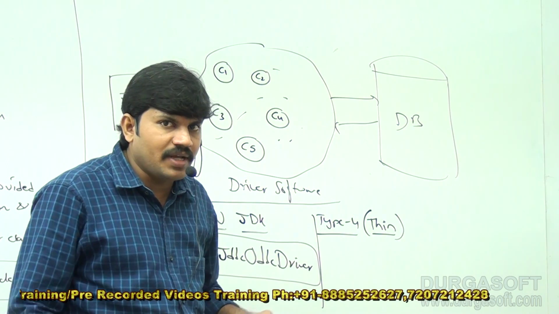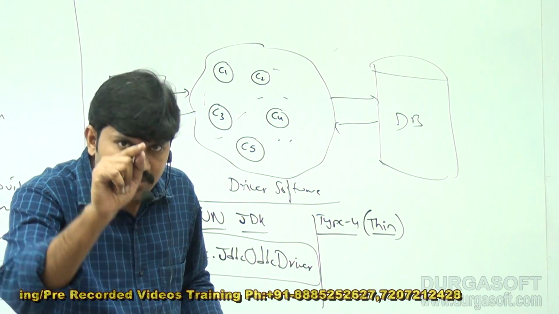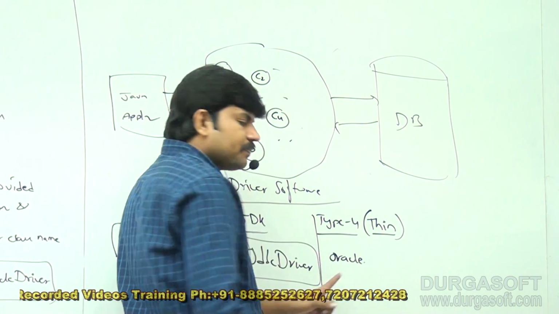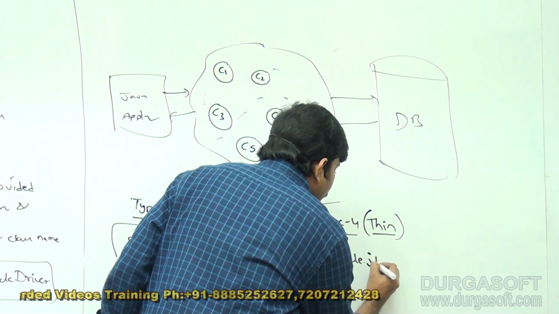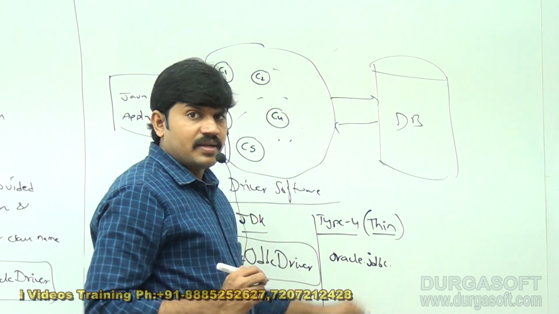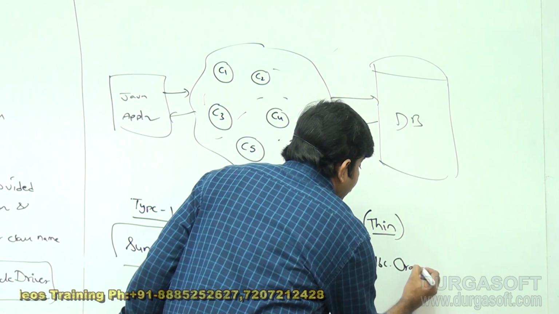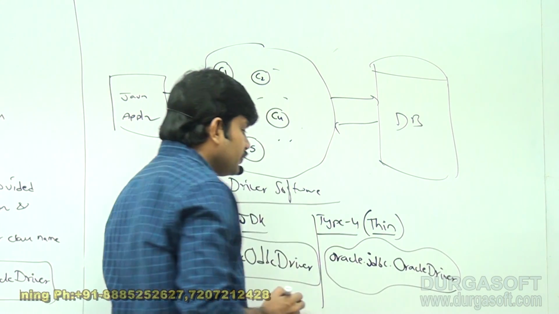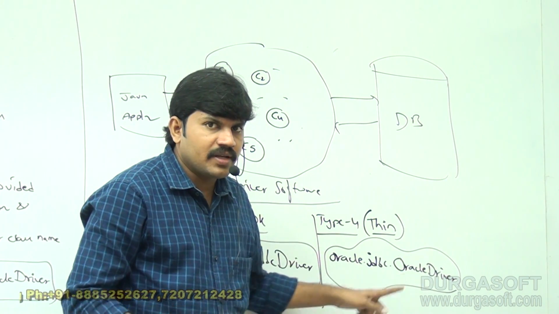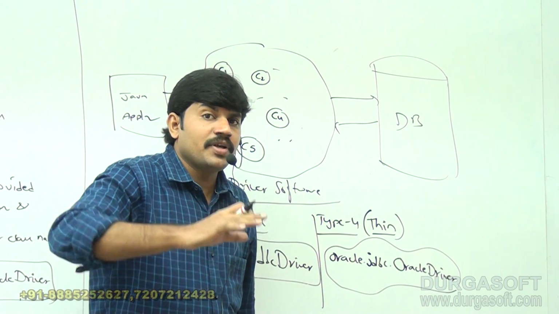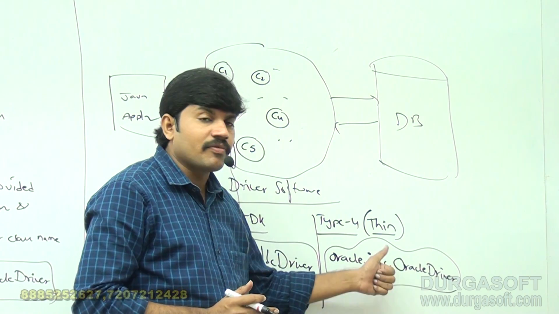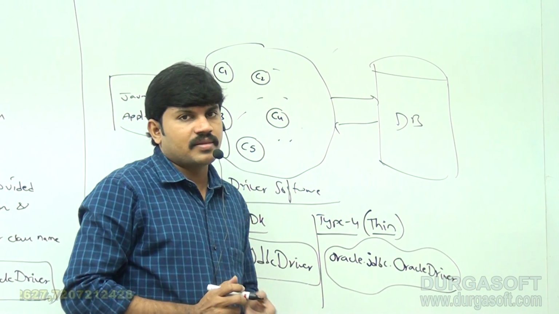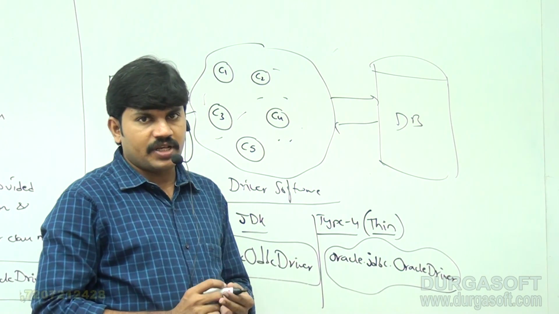In this driver software, there is a driver class name, which is oracle.jdbc.OracleDriver. This is the driver class name present inside the type 4 or thin driver software. Everyone can understand?